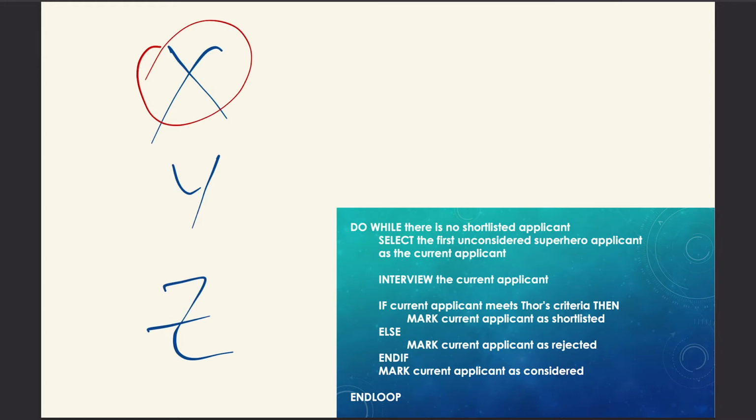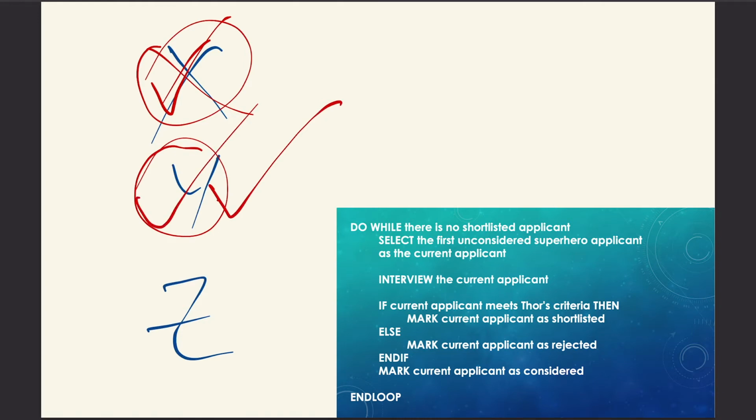Now, let's say this guy got rejected. So we X the X-Man, but we mark as considered. So do while there is no shortlisted applicant means we will repeat the loop and look at Y-Man. Let's say Thor likes Y-Man, so then we shortlist the person, and then we mark as considered.